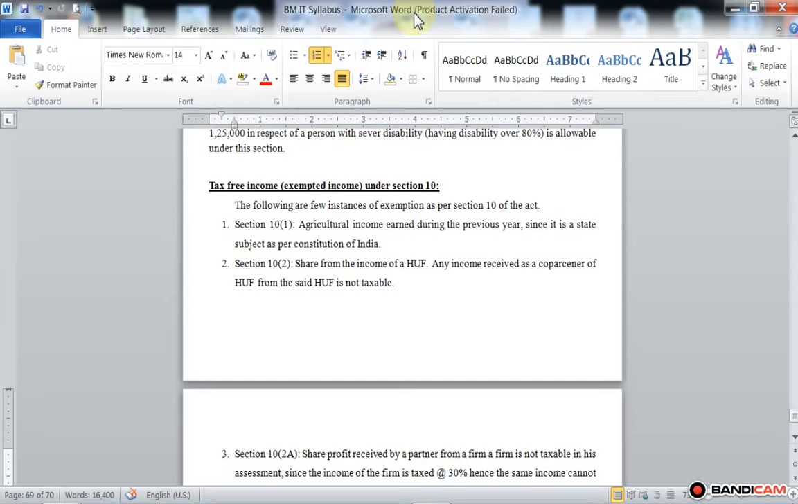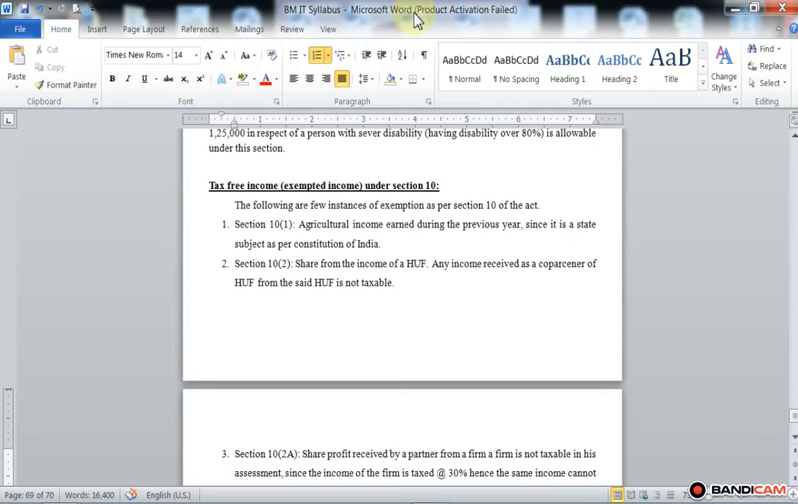Section 10 subsection 1: agricultural income earned during the previous year. Since it is a state subject as per the Constitution of India, agricultural income is tax free income. If income is earned in the previous year from agriculture, then the total income earned from agriculture is exempted under section 10 subsection 1.